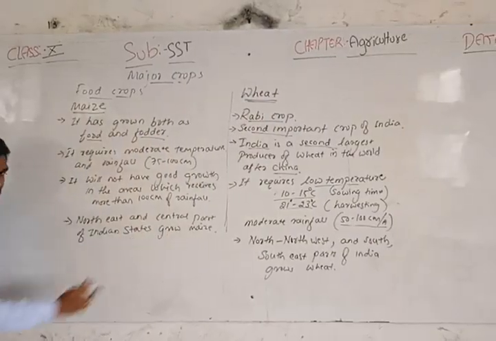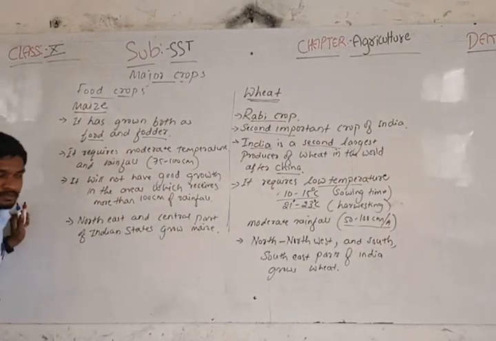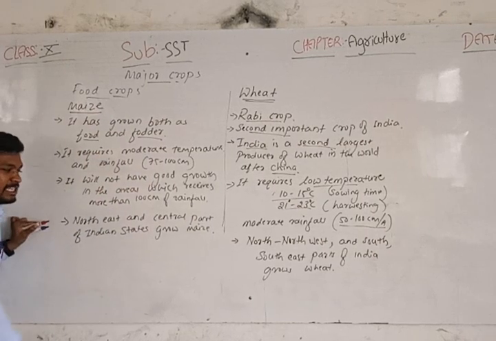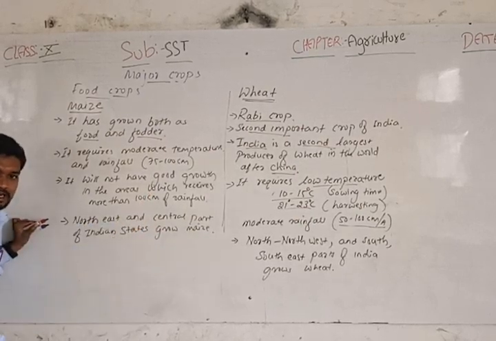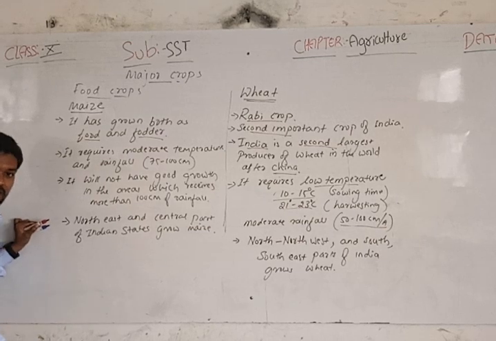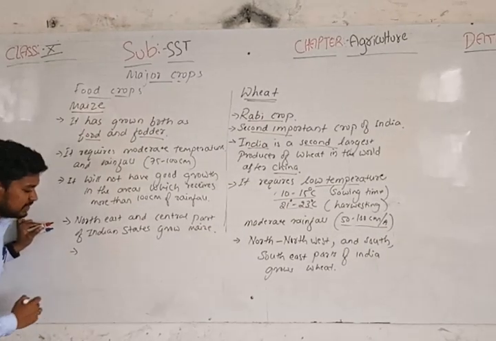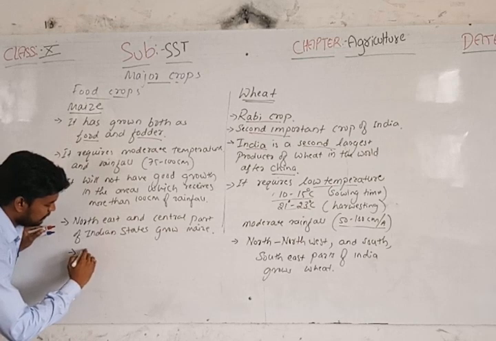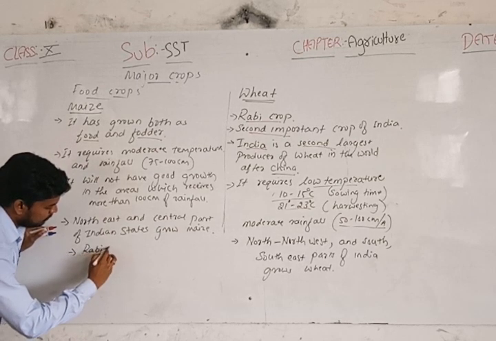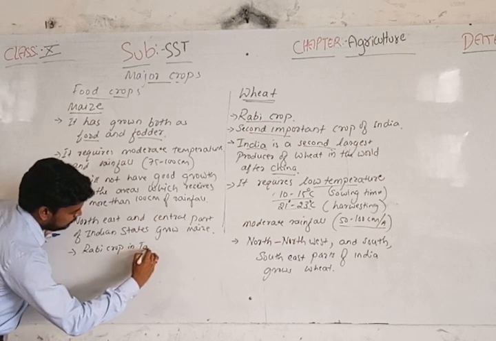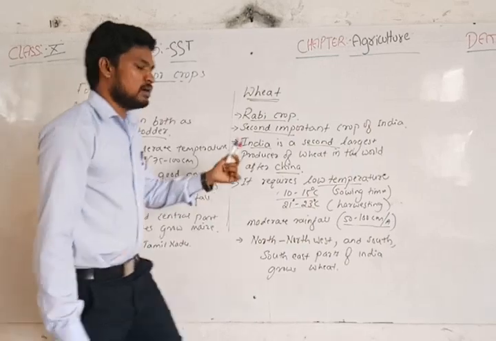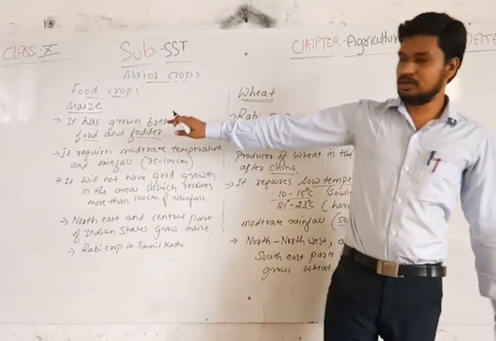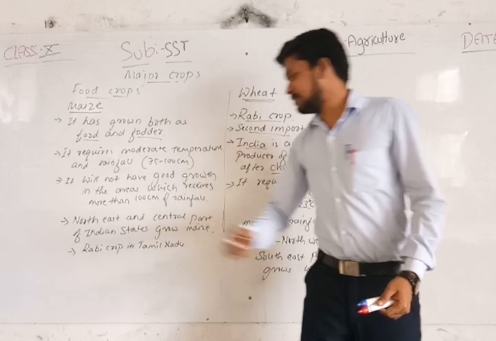In the north and northeastern parts, they grow this crop in the Kharif season, so maize is actually a Kharif crop. But in Tamil Nadu, it is grown during the Rabi season. It's a Rabi crop in Tamil Nadu, where they grow it as both food and fodder.